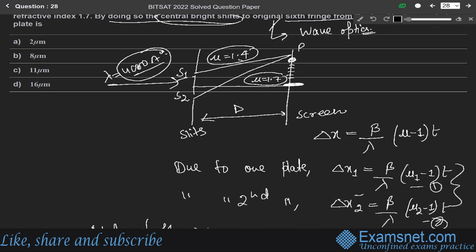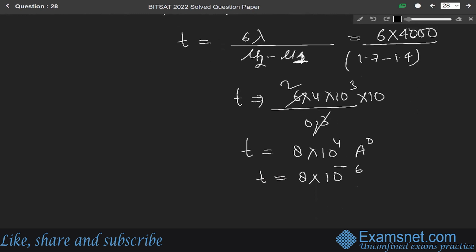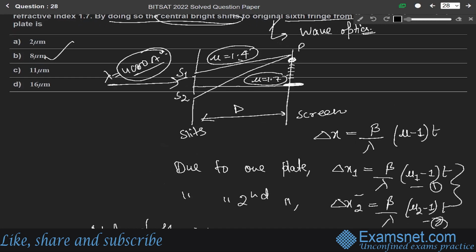Okay, in terms of micrometer, it will be equal to 8 into 10 to the power 4 angstrom, so it will become 8 micrometer. So the correct answer is t equals 8 micrometer. Option B is the correct answer.